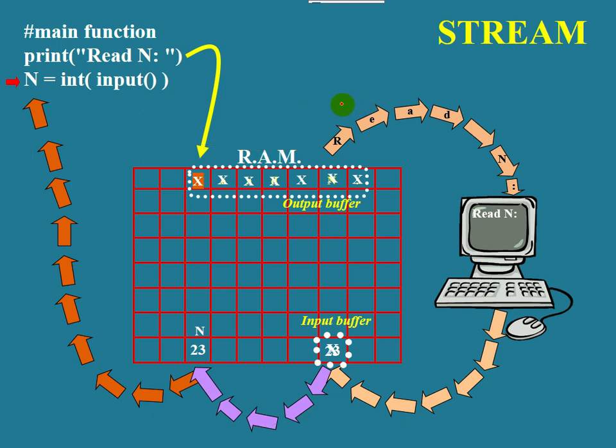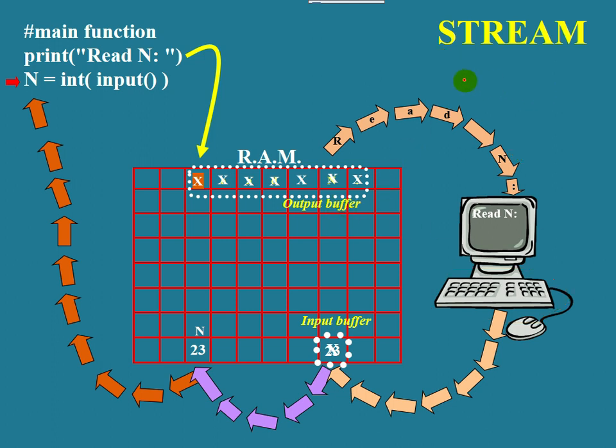And if you consider the whole flow of data, this is known as an input output stream. That is, a stream that supplies data to a file and receives data from a file is what is known as an input output stream. What is the use of an input output stream? An input output stream is used to read data from a file and also write data to a file.